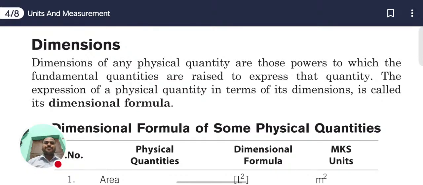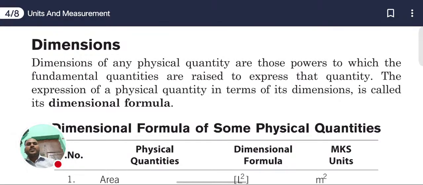Now, among derived quantities, we know there are two types of quantities: one is scalar, another is vector physical quantities. A scalar has only magnitude, but a vector has magnitude as well as direction. Now we are going to discuss the dimension.